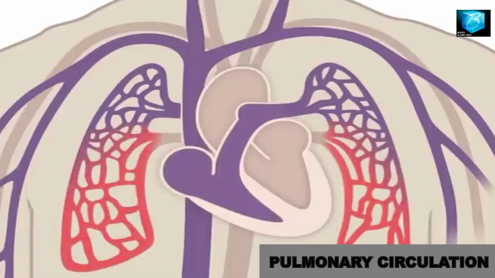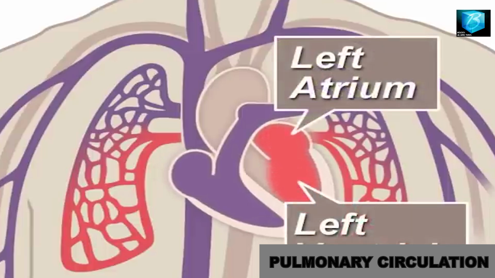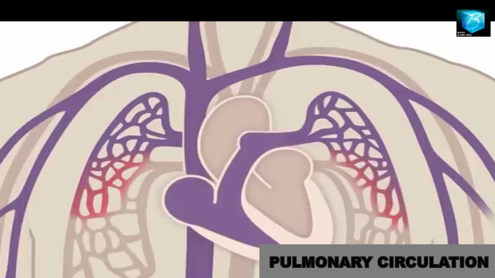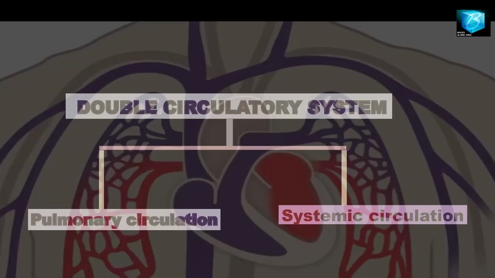This time around, the returning blood is oxygenated blood and it is carried by the pulmonary vein. By the time it is going back to the heart, it goes to the left side of the heart. So in a nutshell, the pumping of blood from the heart through the pulmonary artery into the lungs for oxygenation, and the return of oxygenated blood from the lungs to the heart is known as pulmonary circulation.